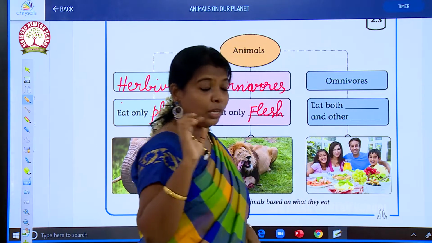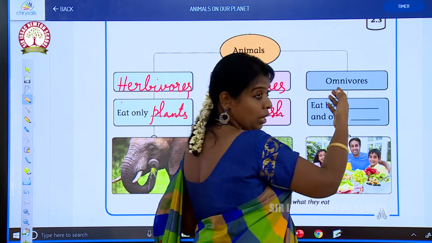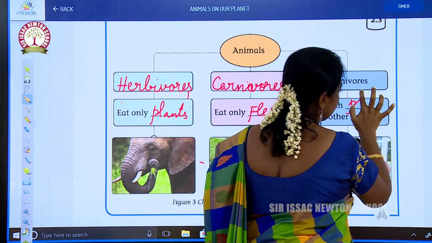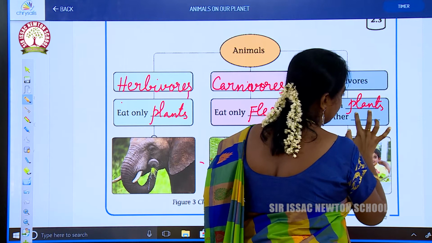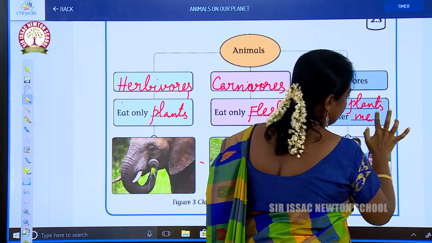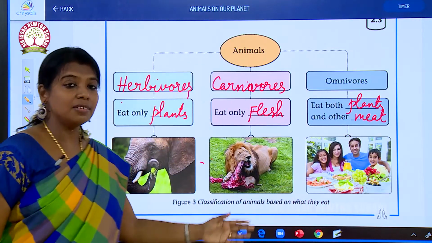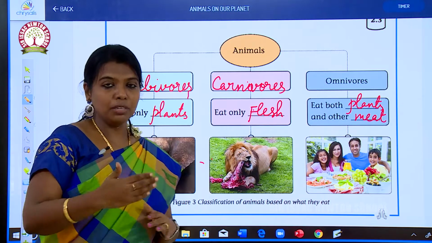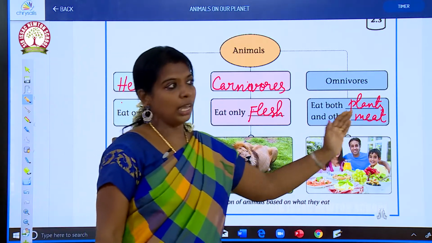We human beings eat both vegetables and flesh, so we come under the class omnivores, both plants and meat. So according to food habit, animals are classified into herbivores, carnivores and omnivores.